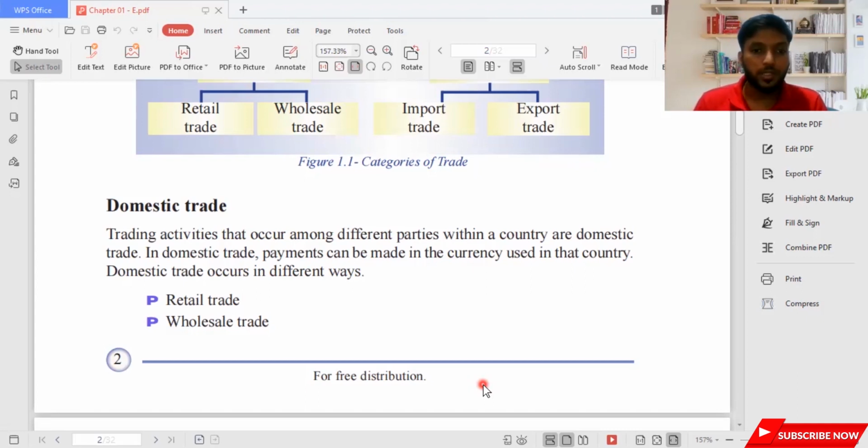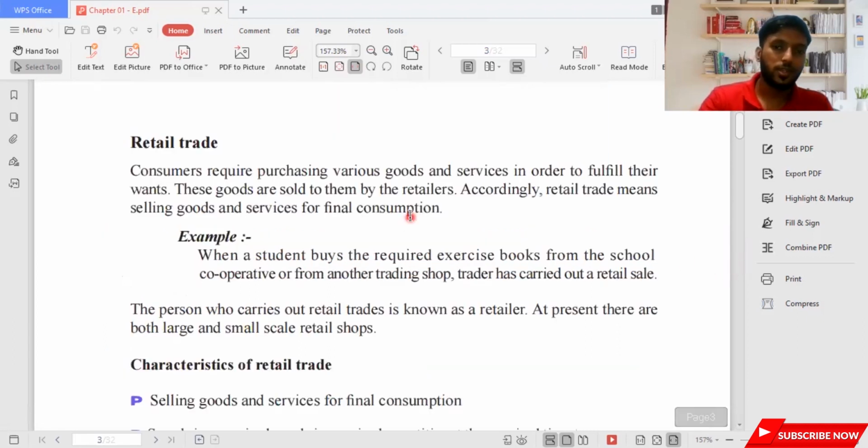When it comes to domestic trade, these are trading activities that occur among different parties within a country. In domestic trade, payments can be made in the currency used in that country. Because you are selling and transacting within the country's border, you don't have to use another country's currency. So domestic trade occurs in different ways, retail trade and wholesale trade. Let's look into these two types of trade in a deeper manner. So let's see what is retail trade.